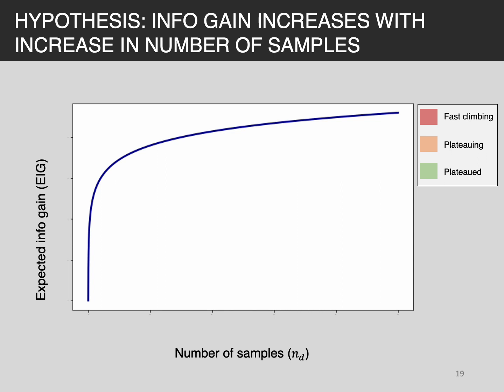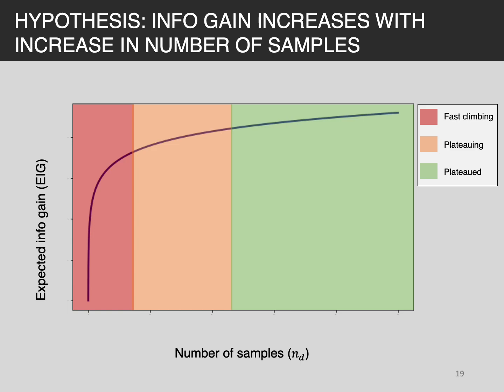Looking at the knee-like trend of this plot, the data sample sizes fall under too little data before the knee, where EIG is still rising rapidly, potentially enough after the knee, or plentiful once it starts to plateau.